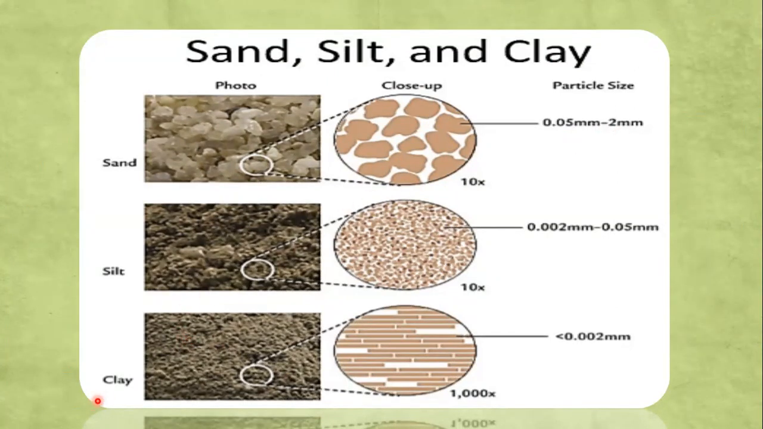If we talk about clay, then the closer view shows that it has a particle size of less than 0.002. So very fine particles are present in clay soil. Now silt is, the particle size is between the sandy and clay soil. It is 0.002 millimeter to 0.05 millimeter. So here we can observe that the sandy soil has the large soil particles, clay has the finest, and silt has the mid particle size between sand and clay.